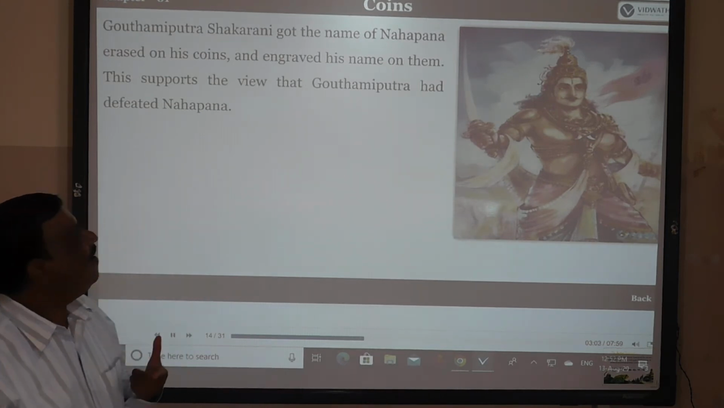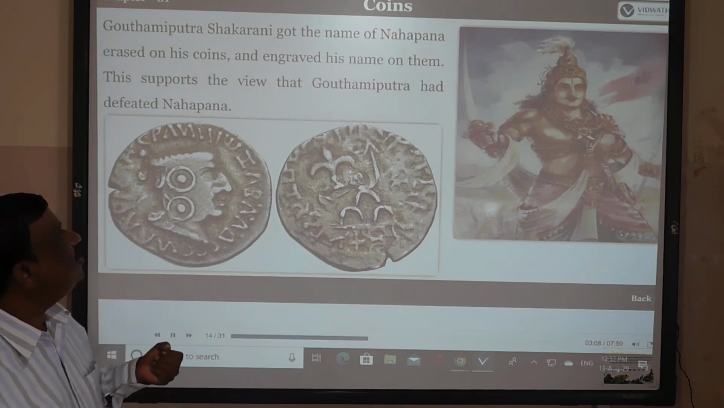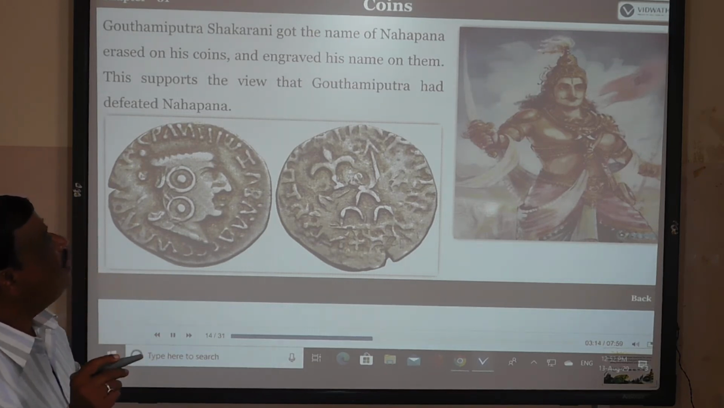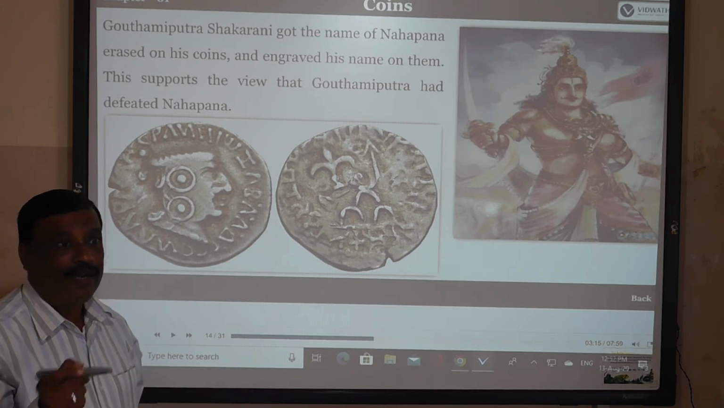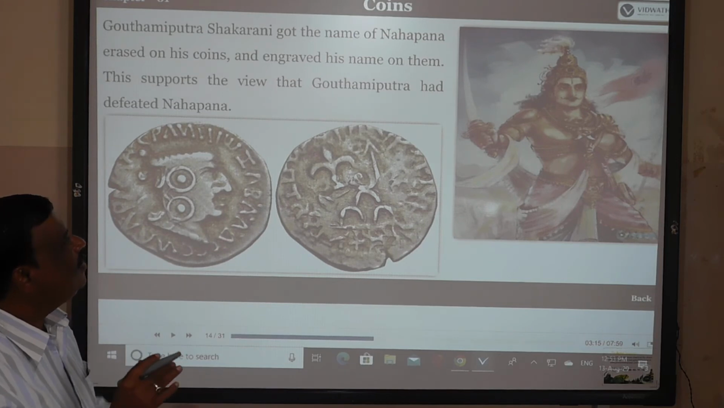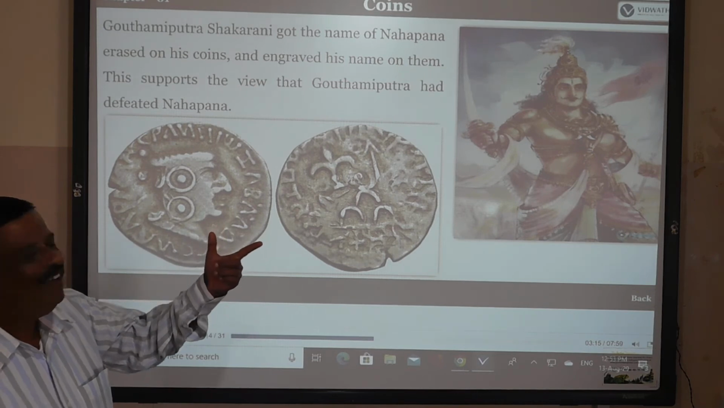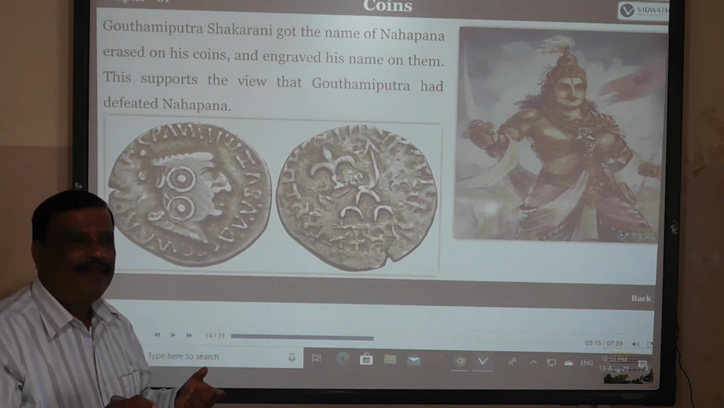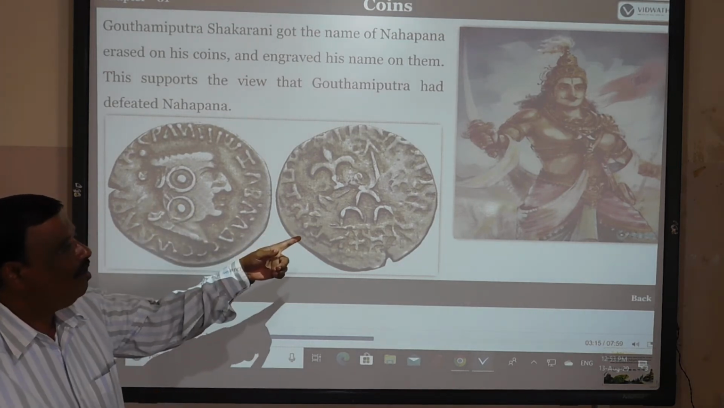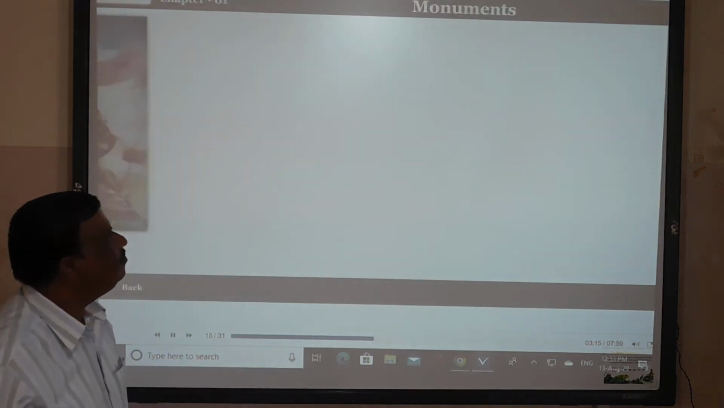Gautamiputra Shatakarni also got the name of Nahapana. See, it is erased on his coins, and he engraved his own name on those coins. This supports the view that Gautamiputra had defeated Nahapana. So Gautamiputra Shatakarni minted his name, his scriptures, on his minted coins. So it is indicated during that time.